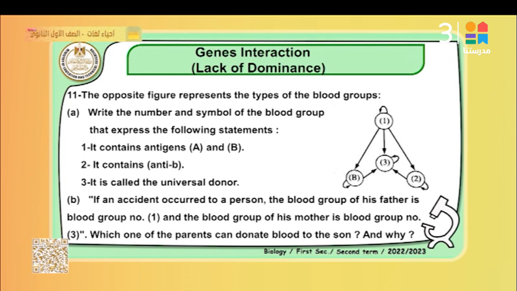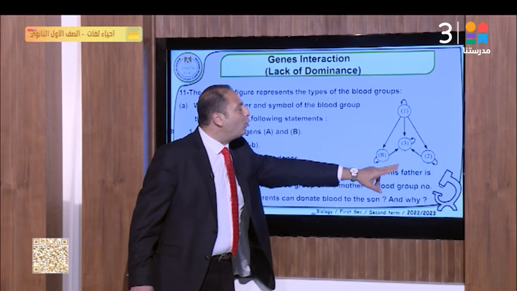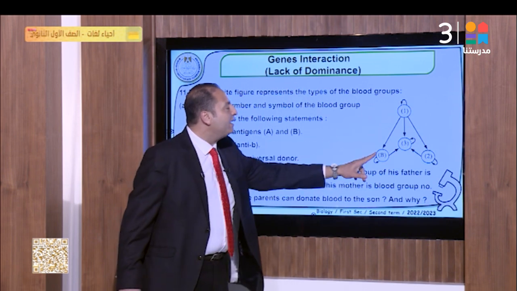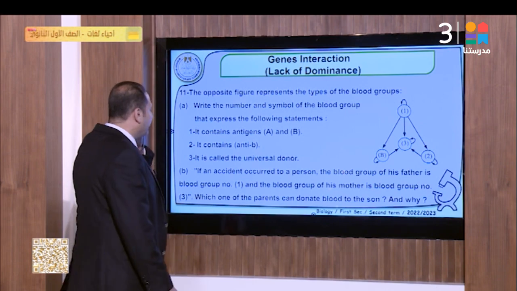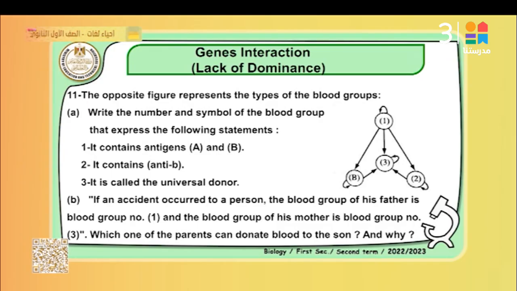Okay, number 2, it contains anti-B. That means the blood group A, which represents 2. These answers, it contains anti-B, blood group A. That means that 1 is blood group O, 2 is blood group A, 3 is blood group AB. Finally, this is the blood group B. That's right. Number 3, it's called the universal donor. Universal donor, number 1, that represents blood group O.